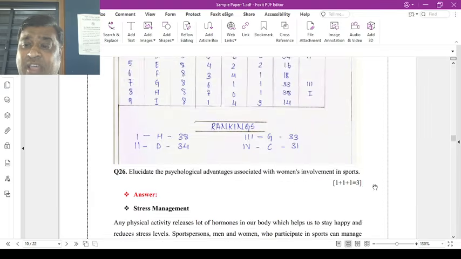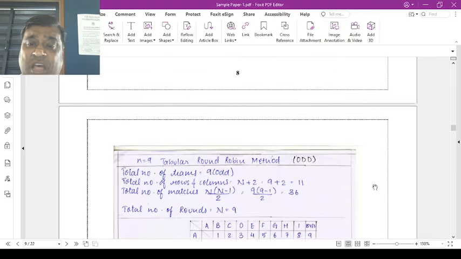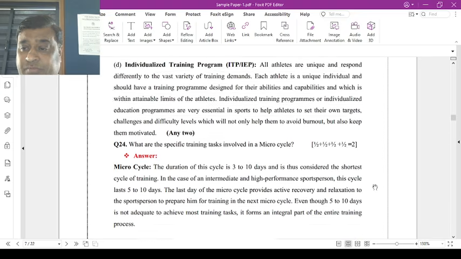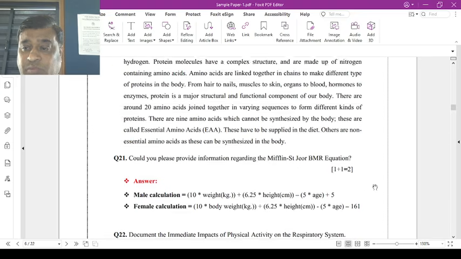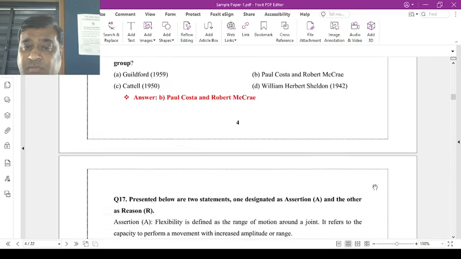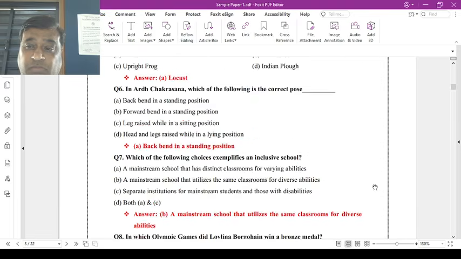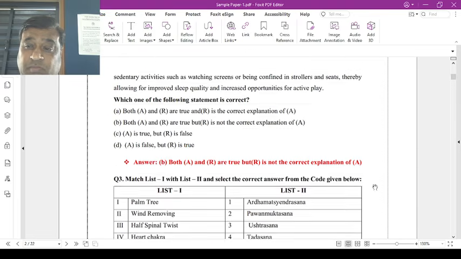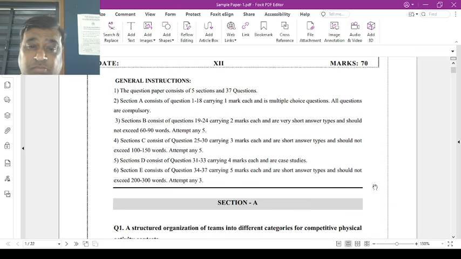Now I can show the typology of the question paper again. This is the typology of the question paper. Section A consists of questions 1 to 18, 1 mark each. All the questions are compulsory to attempt.